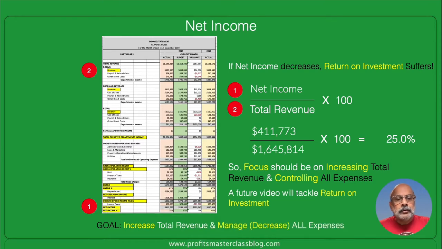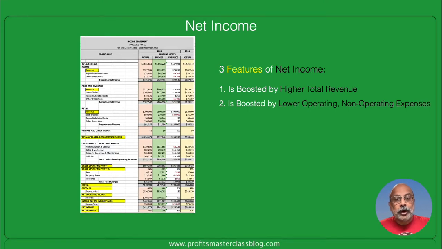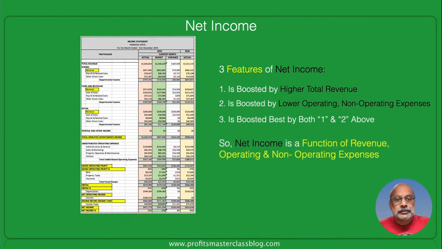Now, what should be your goal? Well, increase total revenue and manage expenses. Manage means decrease expenses to the extent possible so that profitability or net income is boosted. Now, there are three features of net income. One, it is boosted by higher total revenue, which we saw earlier. Two, it is boosted by lower operating, non-operating expenses and fixed charges. Three, best is that it is boosted by a combination of both 1 and 2, which is normally the case for almost every hotel. So net income, you could say, is a function of revenue on the one hand and operating and non-operating expenses and fixed charges on the other.